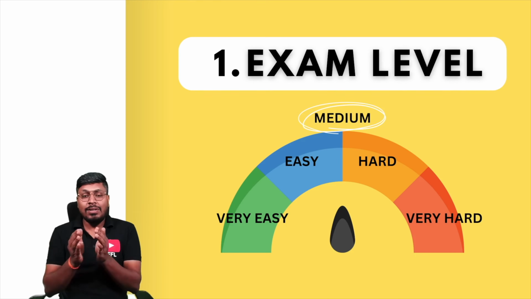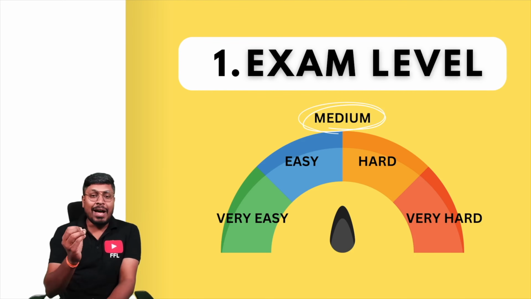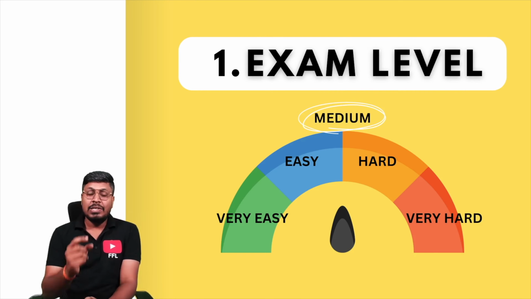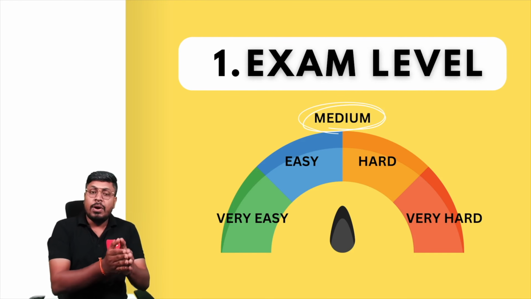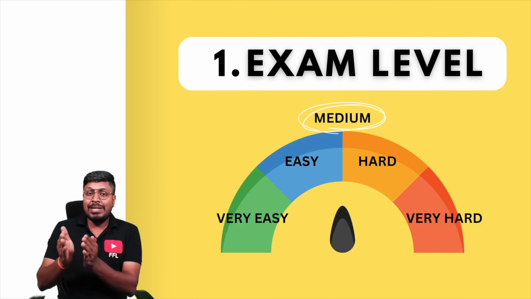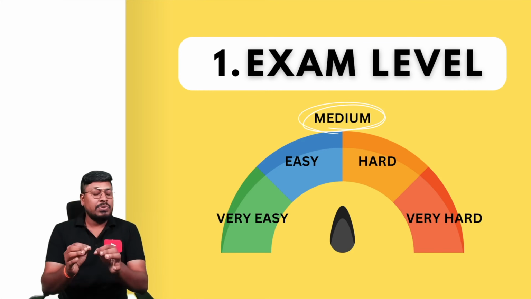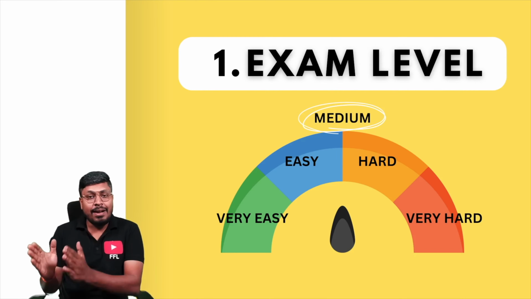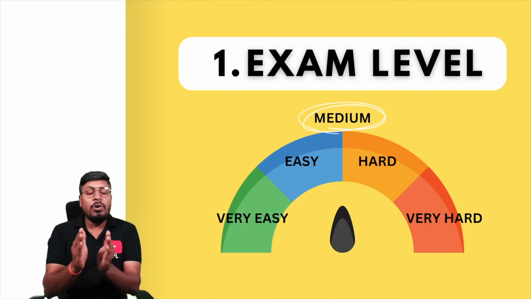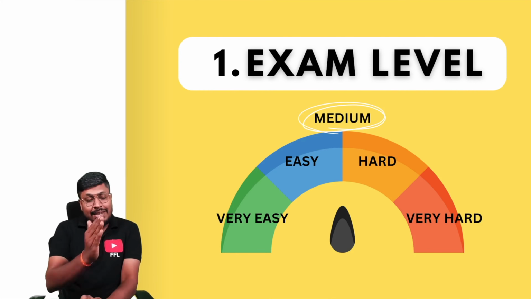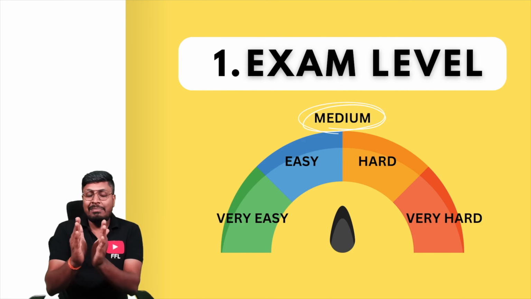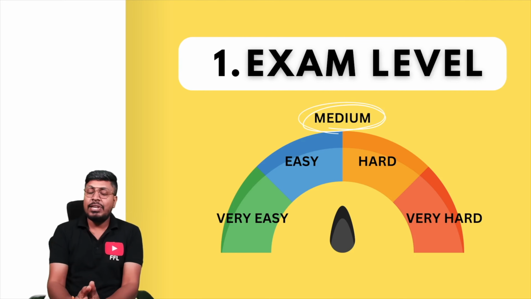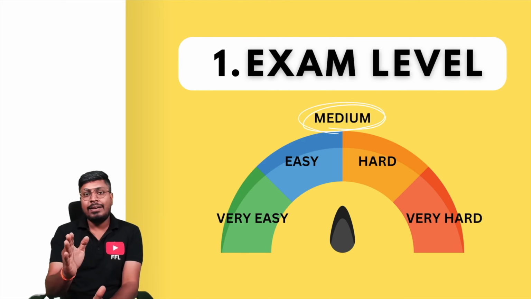Before watching all the RRB JE topic wise videos, you have to first understand these three important things. First, the RRB JE CBT1 exam level. Usually, when we take all the previous year memory based question papers of the RRB JE exam, the aptitude and reasoning question level is medium. So do not waste your time solving very hard level questions. Try to practice more and more easy, very easy and medium level questions. If you keep practicing more on medium and slightly medium-high level questions, you can definitely clear the CBT1 aptitude and reasoning questions.